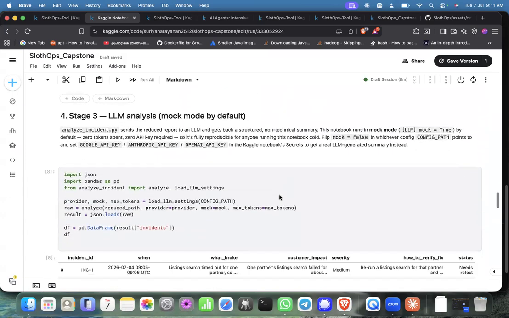And then stage three is LLM analysis. It is in mock mode by default, so that I don't burn the tokens which I have got; I'm considering them precious, as you all know.